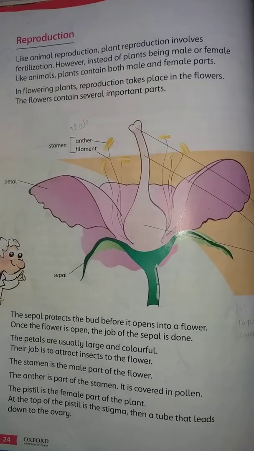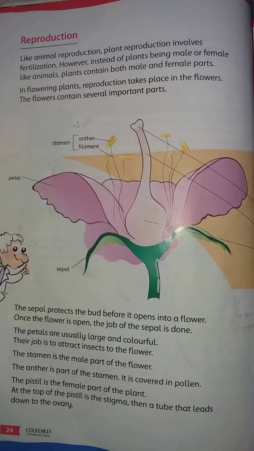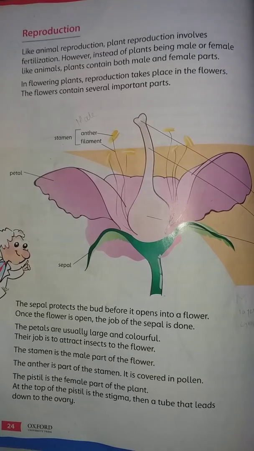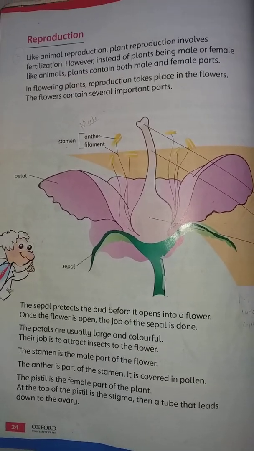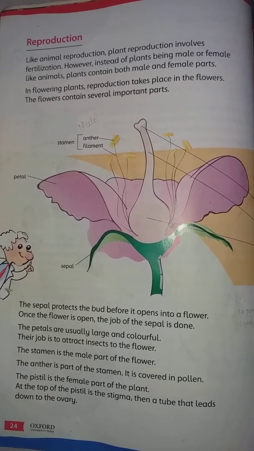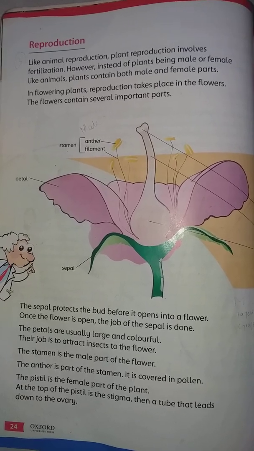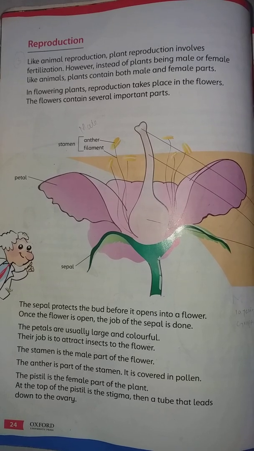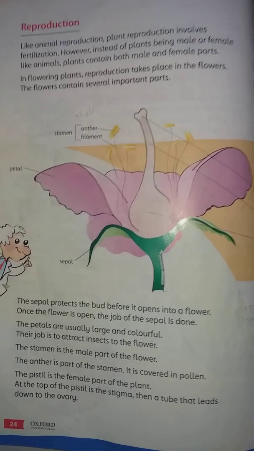Now students, you know that reproduction is a process that occurs in all living organisms. As we know, all living organisms reproduce to produce young ones of their own kind, like animals, human beings and plants also.